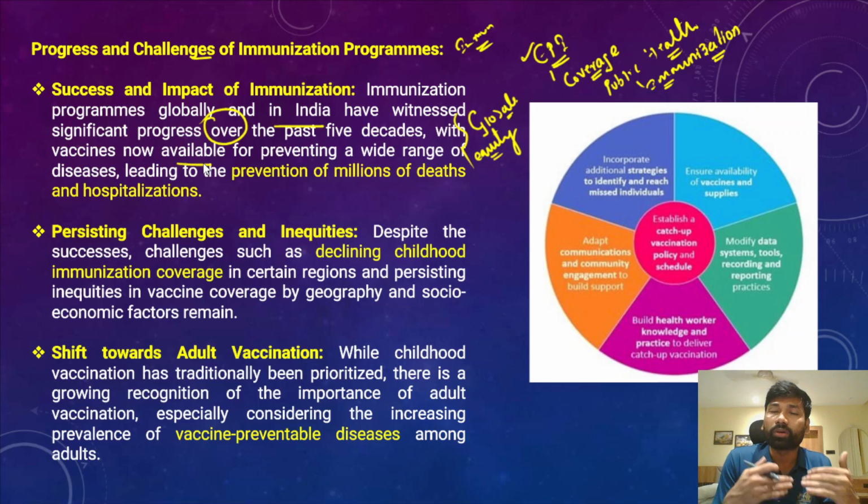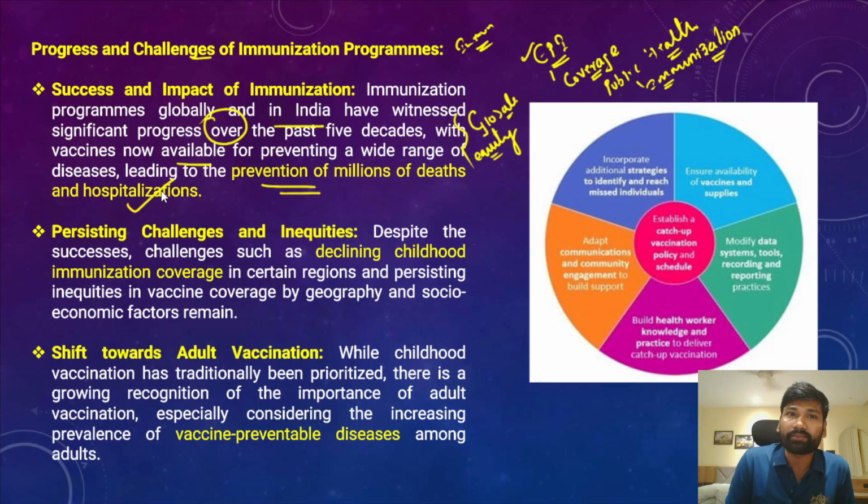Now if you look at the immunization programs of different countries, they actually cover a broader area of diseases. Thereby it prevents millions of deaths annually and even hospitalizations as well. So that is in fact having a lot of multiplier effect in terms of reducing out of pocket health expenditure, especially for the poor.